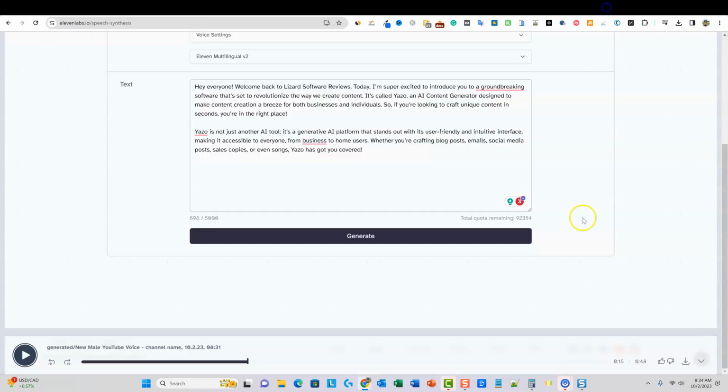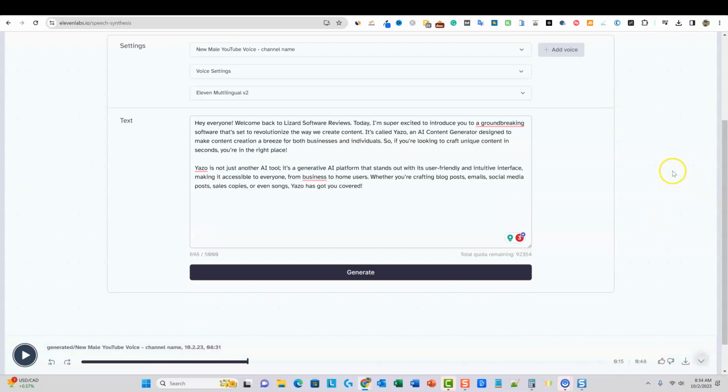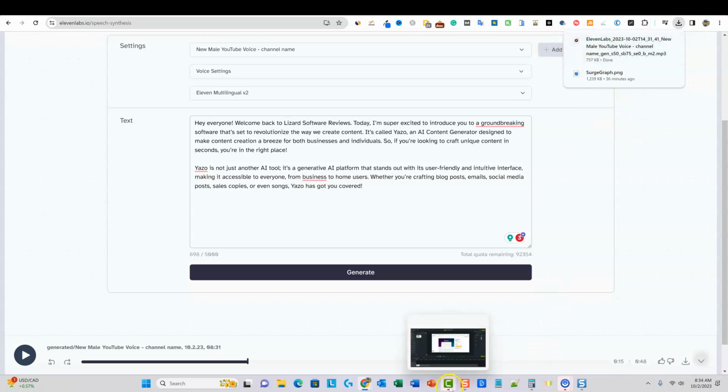So we have our file over here. I'm going to go ahead and push this download button over here. So download right there. And we downloaded the file, okay? So next is we'll come back into Camtasia.